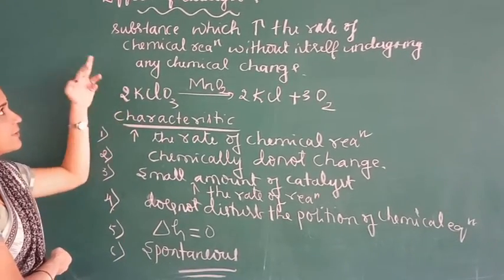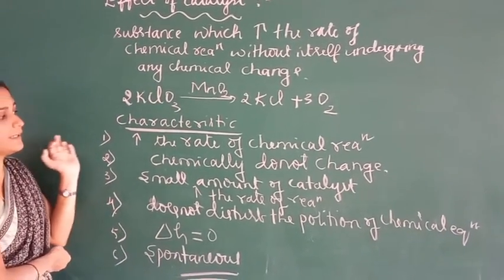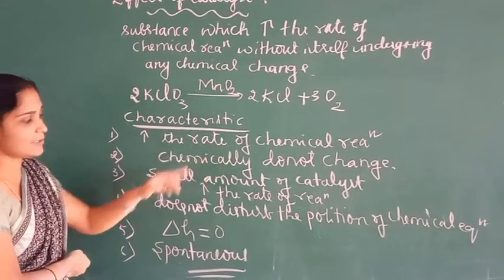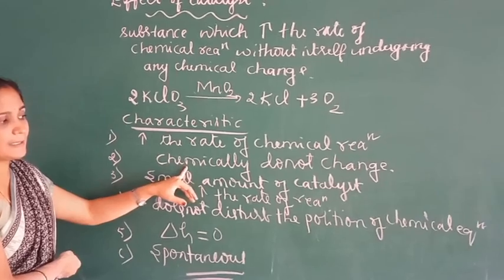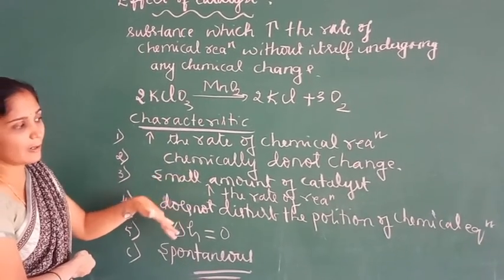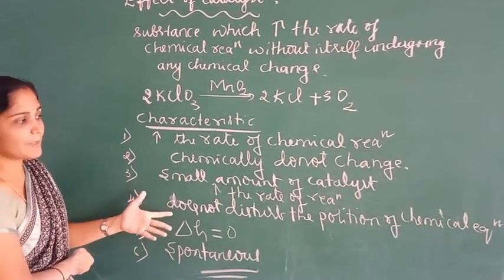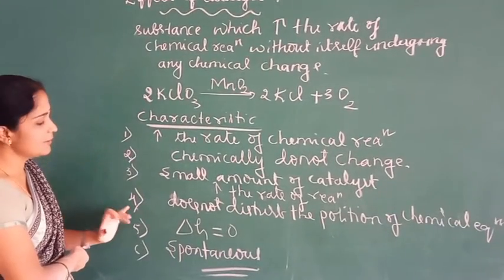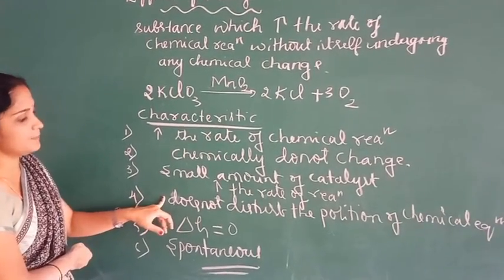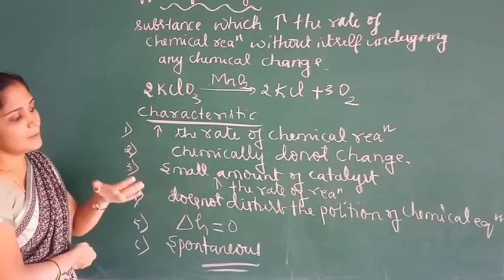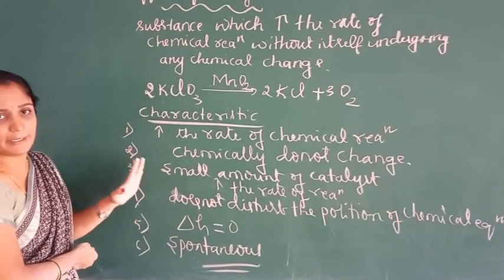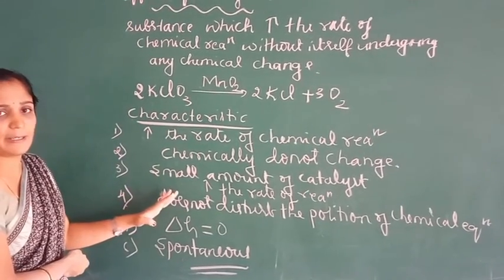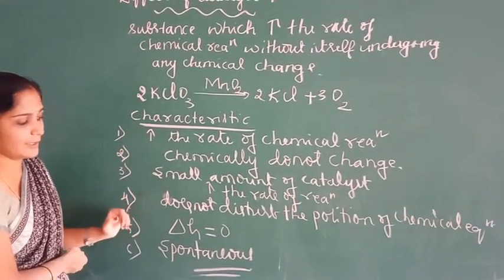The important characteristic features of a catalyst are: the catalyst increases the rate of the chemical reaction; it does not chemically change during the reaction; a small amount of catalyst can catalyze the reaction; it does not disturb the position of chemical equilibrium, it just increases the rate of forward and backward reaction to the same extent and attains equilibrium quickly.